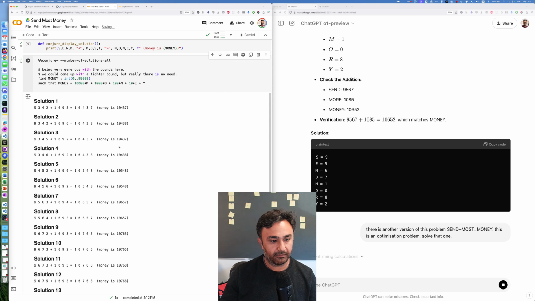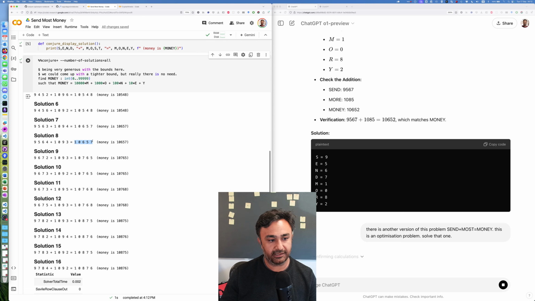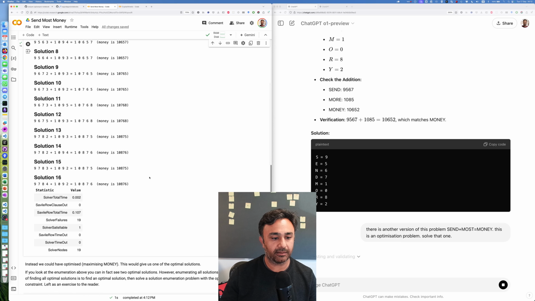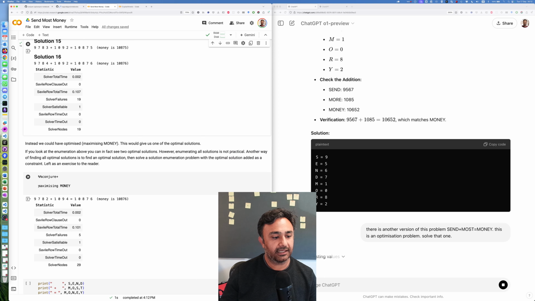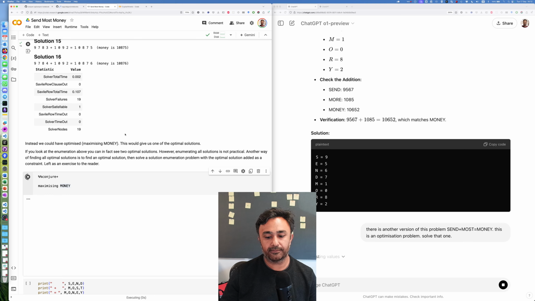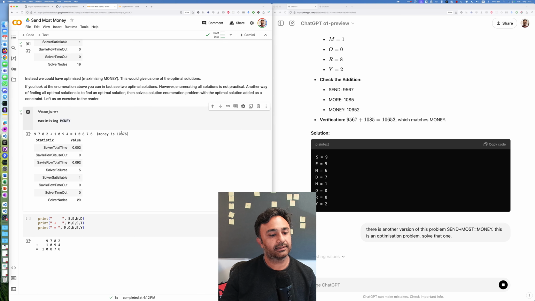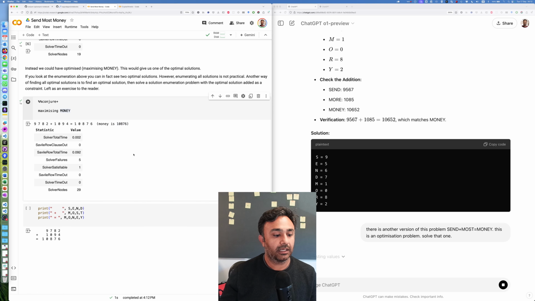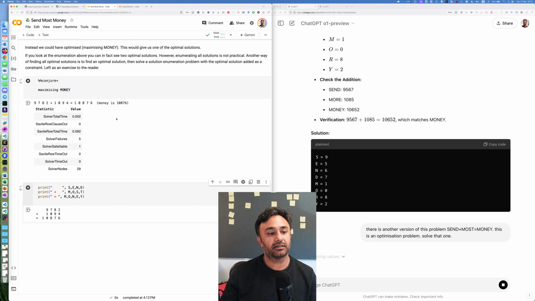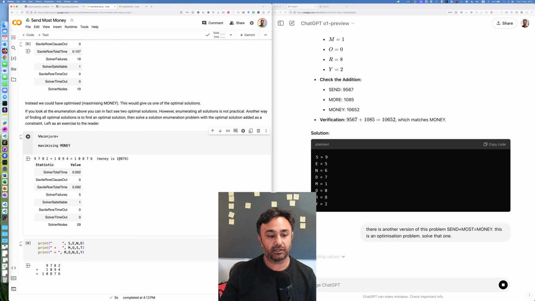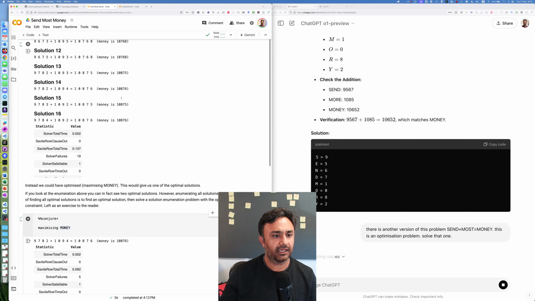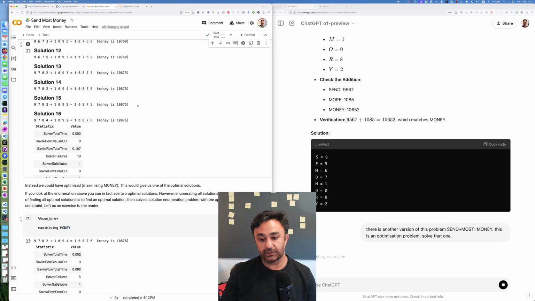So you can go through them and say, okay, the value of money is different in all of these solutions. Well, there are some duplicates. You can say directly maximize money in Conjure, and it will say 10,876 is the maximum money you can get, and this is one of the optimal solutions. So if you remember that number, 10,876, you will actually see it twice in this list. So there are two ways of getting to the optimal. So this problem you can say has two optimal solutions.